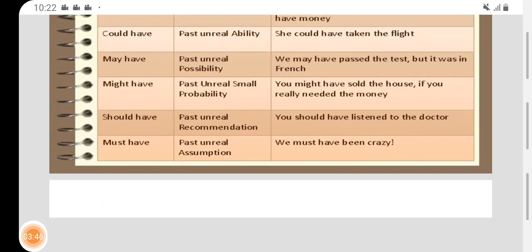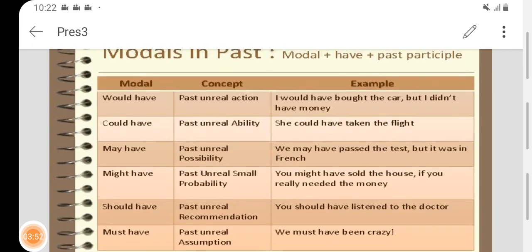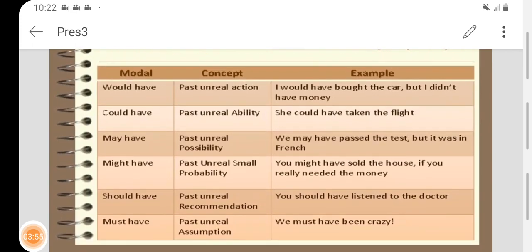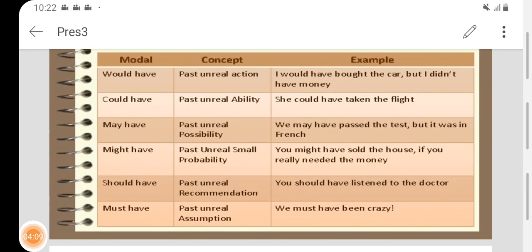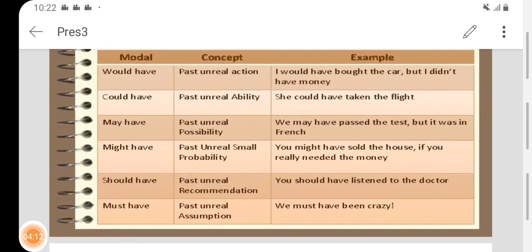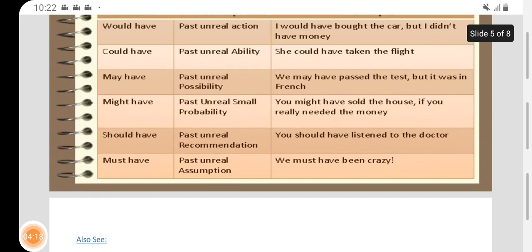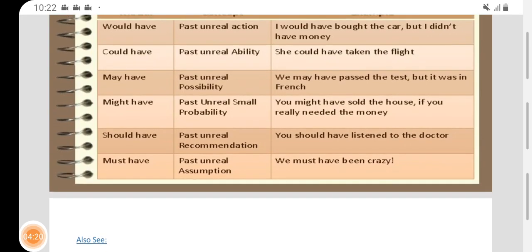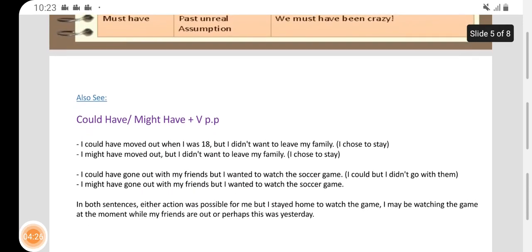Okay. If you have a quick look at this, you would find the connection between the modal and the function. Would and could, both of them for unreal situations, but could, because it comes from the root can, then it is ability. May and might together, they express one function, possibilities, right? Okay. Should is advice, that's it, but it's a past unreal recommendation or advice. And must is an assumption. All right, let's have a look at this.